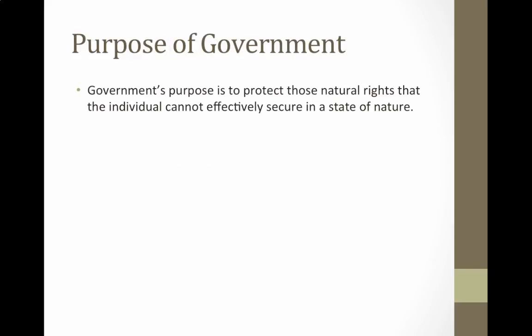And so what John Locke says is the purpose of government is to protect our natural rights that the individual cannot effectively secure in a state of nature. If we're all out for our own individual self-interest, someone can be bigger and stronger and be able to take away. So the purpose of government is to secure everyone's rights so that no one has to be afraid to live in this situation.